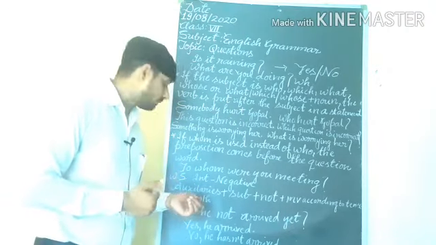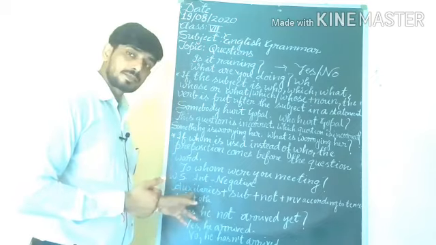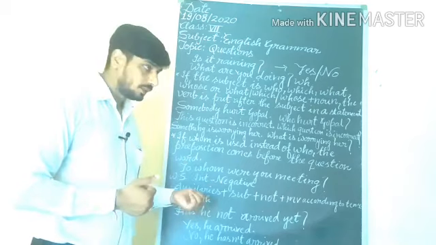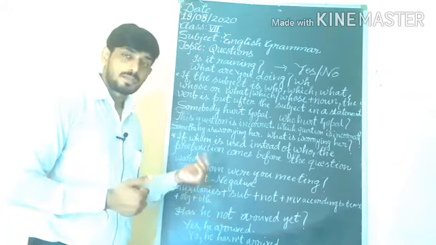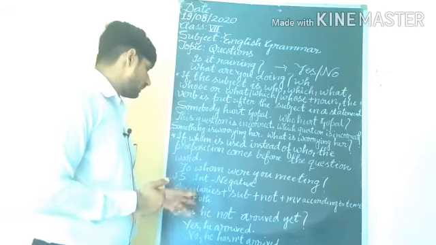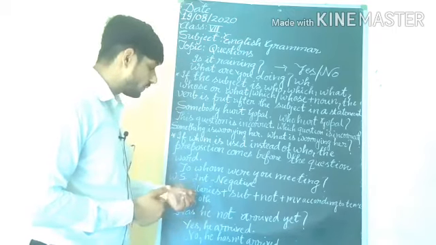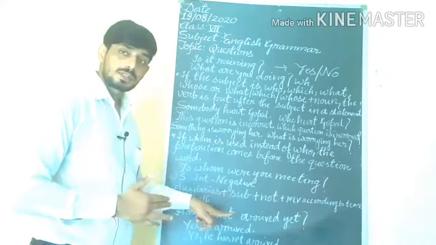So here look at the example. First, the word structure of the interrogative negative: all the auxiliaries of tenses, helping verbs. Understand? And some modal verbs will be used. Firstly we will use what? Auxiliary plus subject. This is the proper word structure.